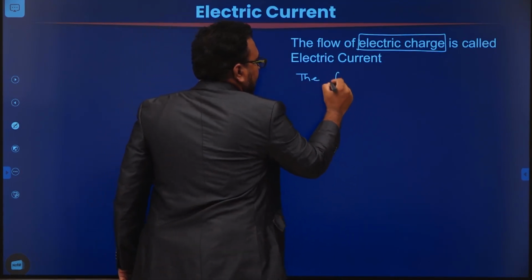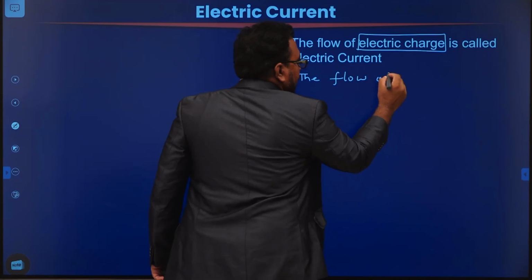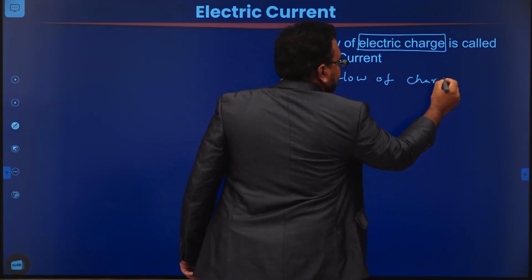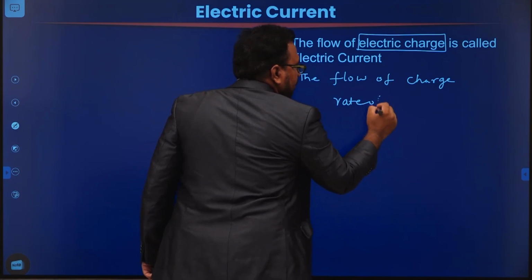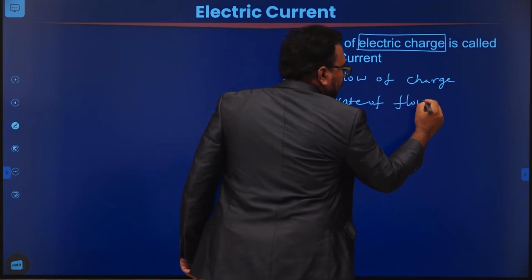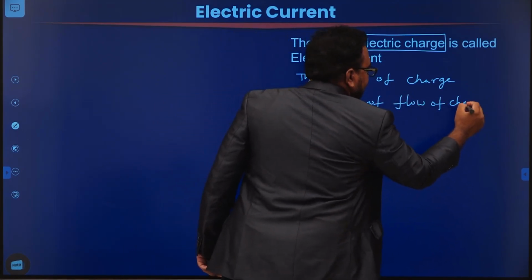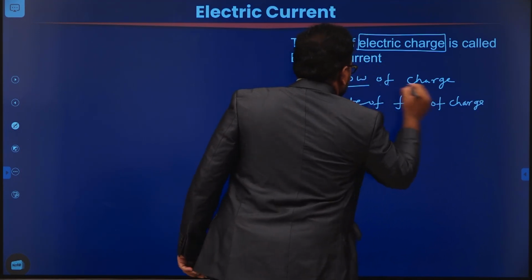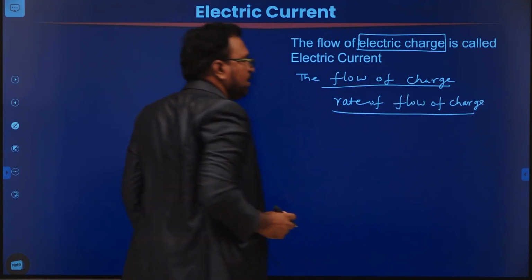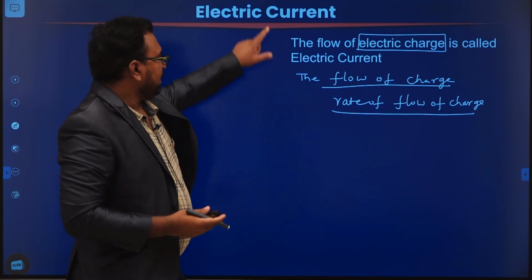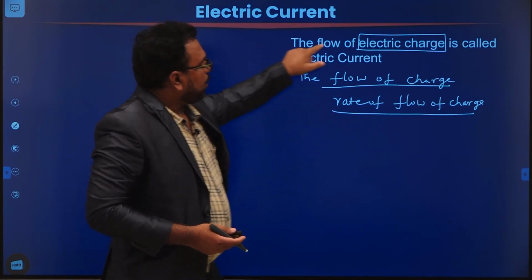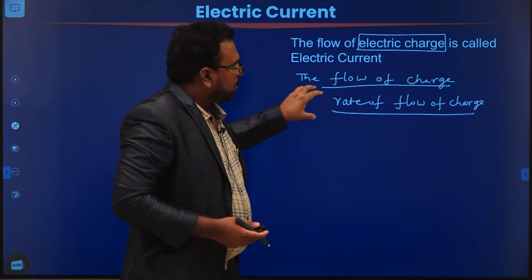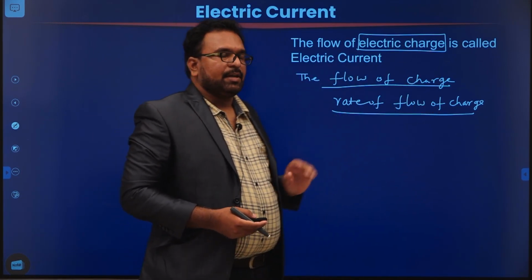Sometimes you are going to say the rate of flow of charge. The flow of charge or the rate of flow of charge, both can be defined as electric current. I will let you know the difference between these two. So the flow of electric charge or the rate of flow of electric charge is called electric current.